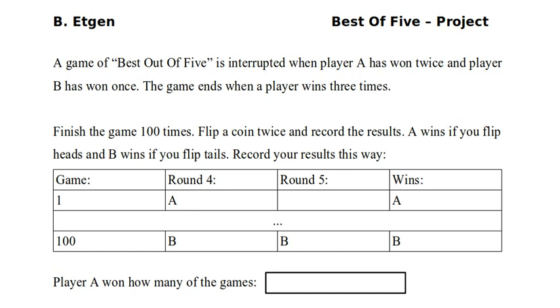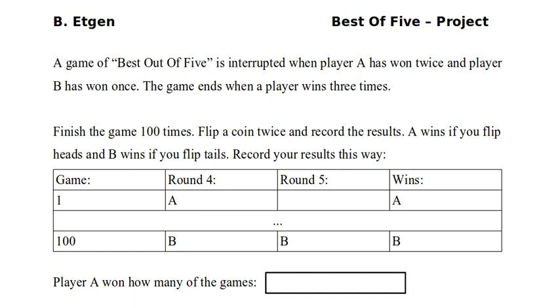So the way I'm going to introduce this initially is what's called stochastic modeling in mathematics, or in physics would be called the Monte Carlo method, and in other disciplines probably has other names. Basically, we're going to see what happens when we do this many, many times. So I'm asking you to actually finish this game 100 times. Take out a piece of paper, write game number 1, round number 4, round number 5, and then figure out who wins. When you flip a coin, let's decide that A wins if you flip heads and B wins if you flip tails.